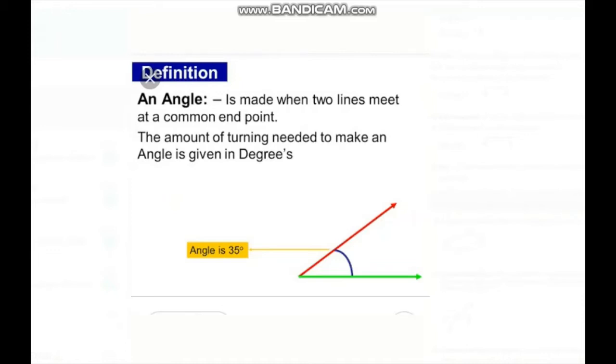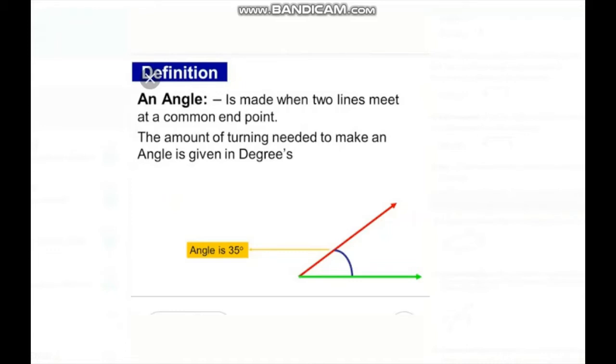We also use angles for navigation of planes or ships. Okay, I hope you understood by the examples. Then what is the proper definition? What is meant by angle?